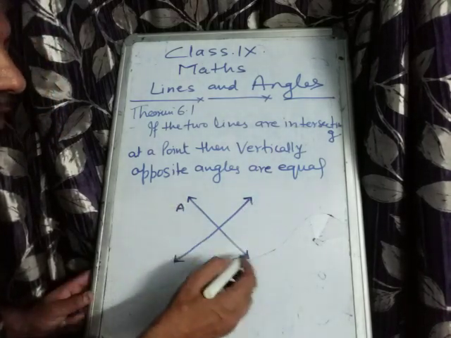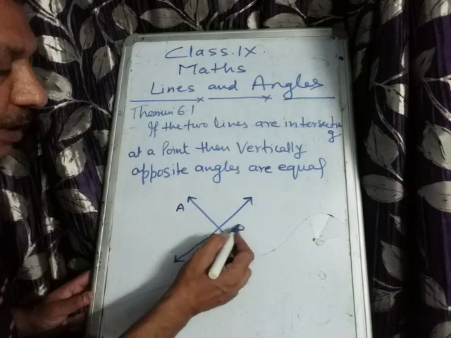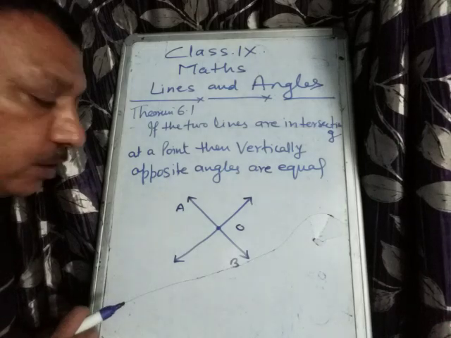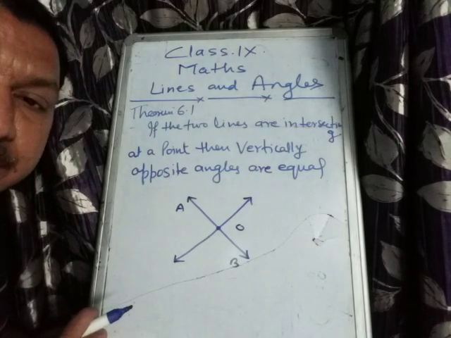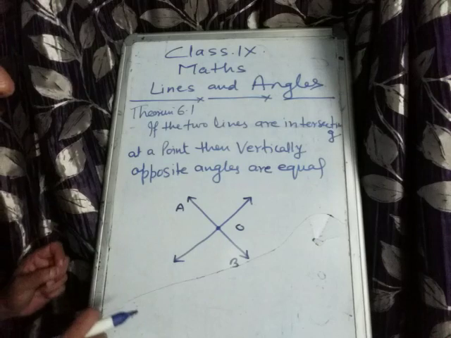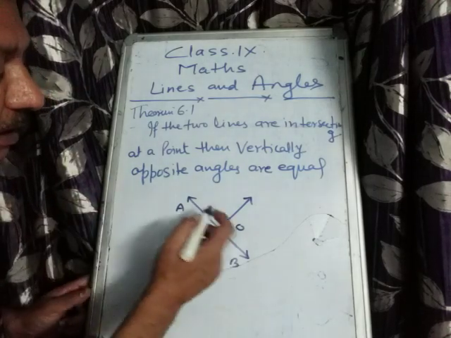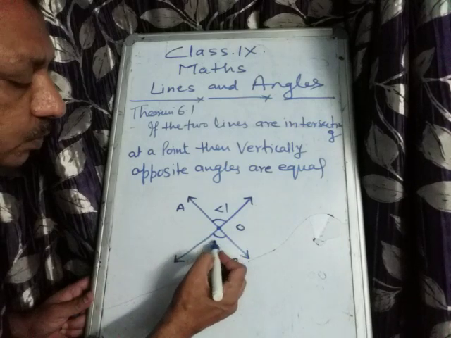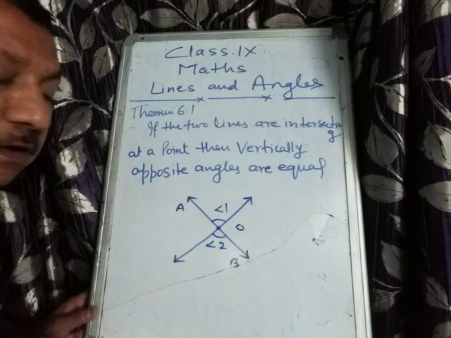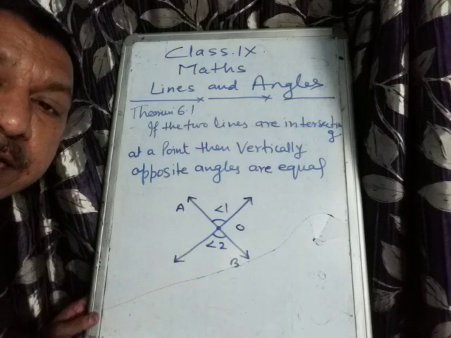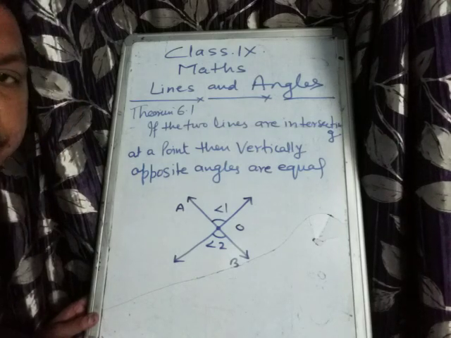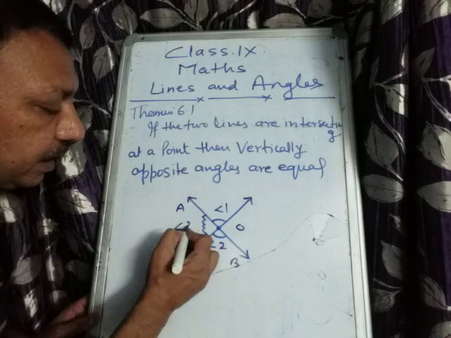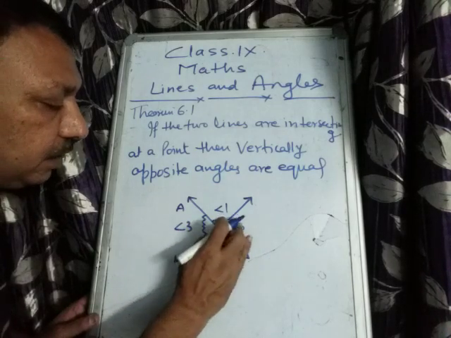I have taken two lines which are intersecting at point O. Okay, two lines can intersect only one and only one point. So here these two lines are intersecting at one point. Okay, so what is the meaning of the vertically opposite angle? So here just see angle 1 and this angle 2. Angle 1 and angle 2 are vertically opposite angle. Is that clear? Now can you tell me the relation between angle 3 and this angle 4?